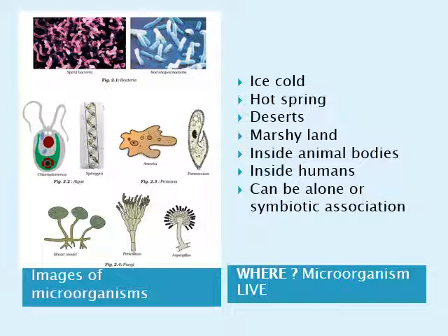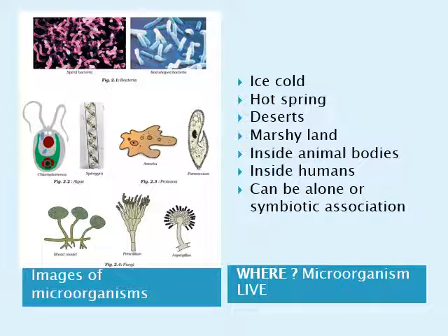These microorganisms can live inside animal bodies, even human bodies, and even on plants. They can be alone or they can have a symbiotic association. Now, what is a symbiotic association? It is a special type of interaction between species.